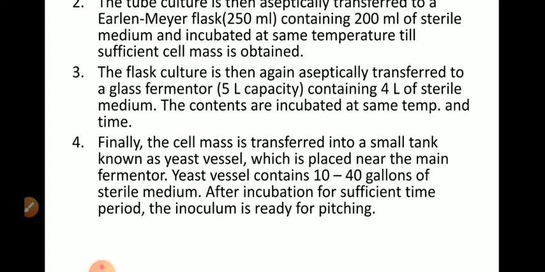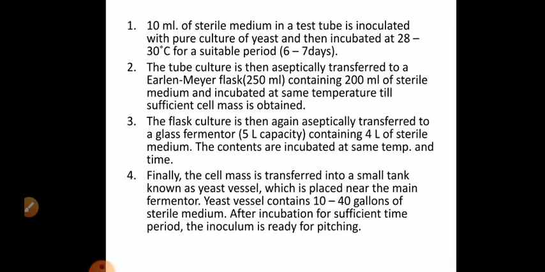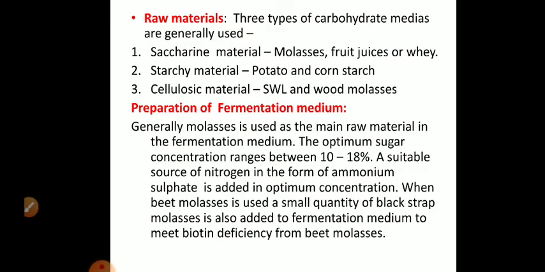Finally, the cell mass is transferred into a small tank which is known as yeast vessel, which is placed near the main fermenter. Yeast vessel contains 10 to 40 gallons of sterile medium. So the cell mass from the 5 liter glass fermenter is transferred into the yeast vessel containing 10 to 40 gallons of sterile medium. After incubation for sufficient time period, the inoculum is ready for pitching. The inoculum is ready for pitching means what? The inoculum is ready to be added into the main fermentation vessel. So inoculum buildup is the preliminary step that we have to follow. So we have to first develop the inoculum of the yeast.